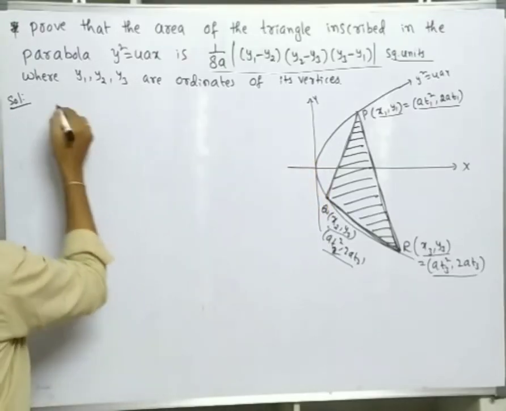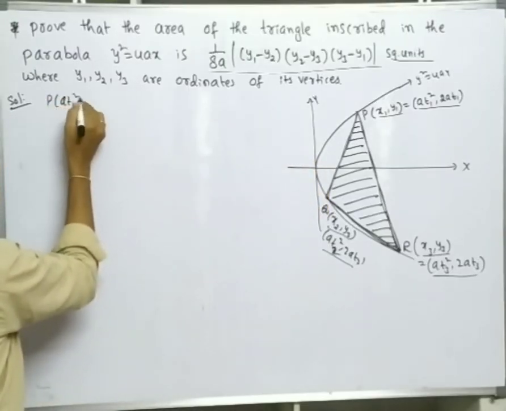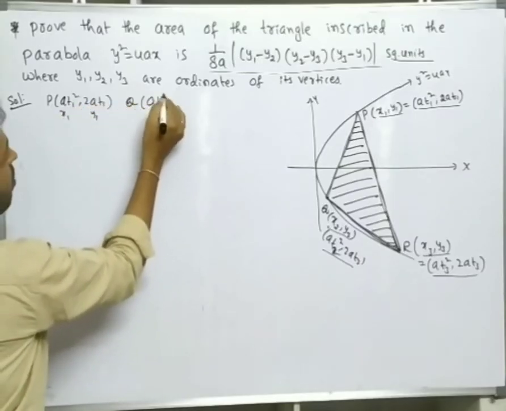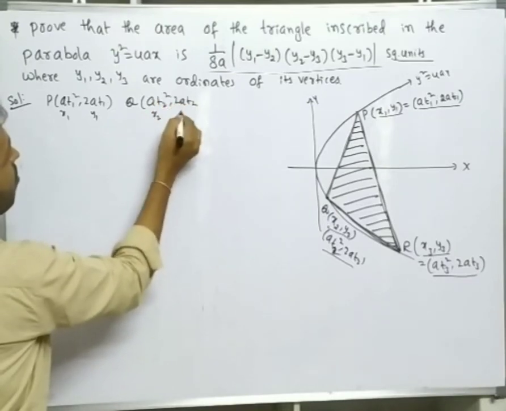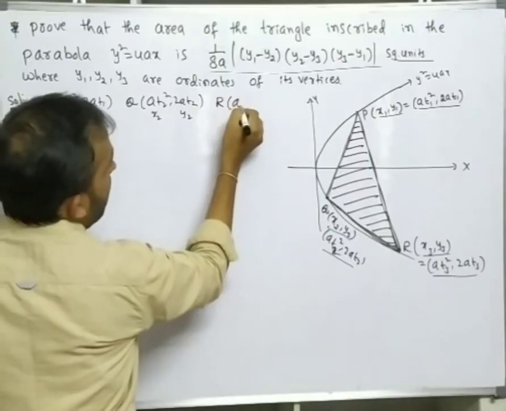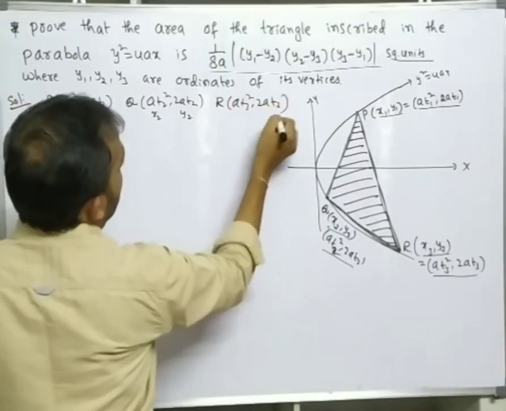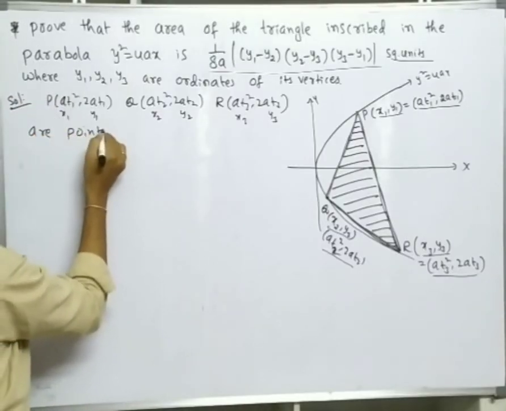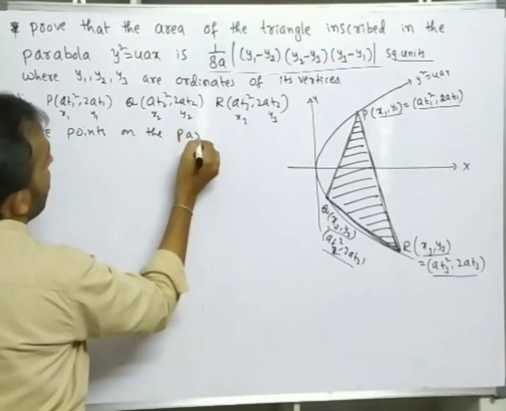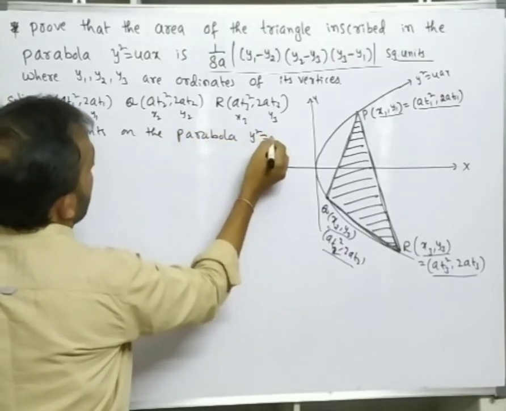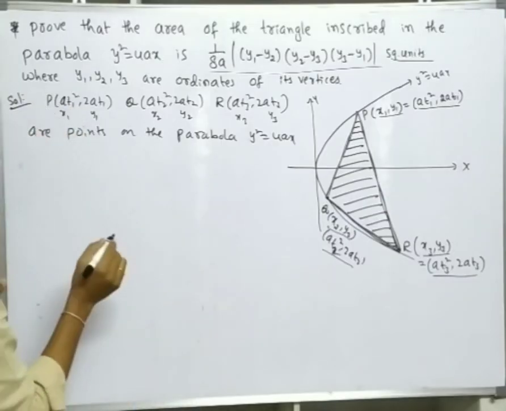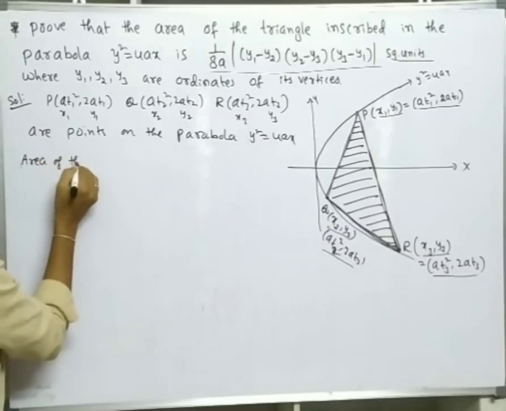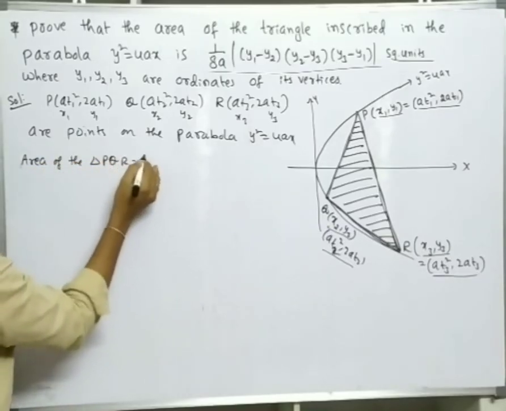Write all those things. P at1 square comma 2at1, that is x1 y1. Q at2 square comma 2at2, that is x2 y2. R at3 square comma 2at3, that is x3 y3, are points on the parabola y square is equal to 4ax. Okay, right. Now what is the area of the triangle? Area of the triangle PQR, the formula is